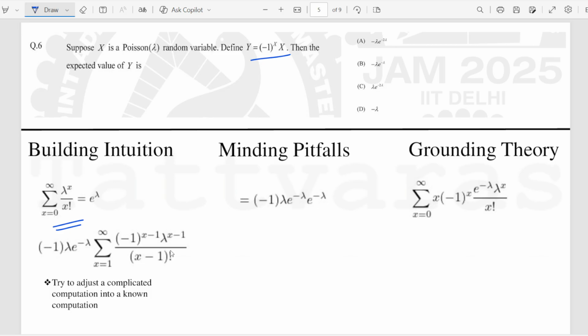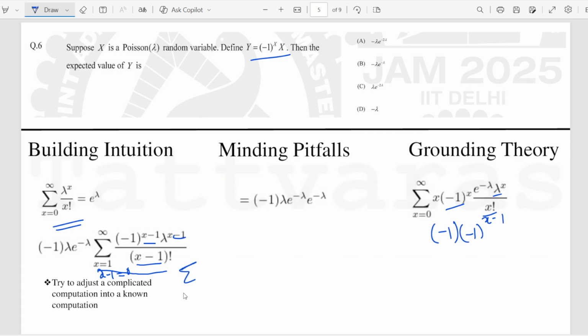Now, one more thing to notice, which could be a pitfall: when we are taking lambda common, reducing this to x minus 1 factorial, we also need to make this minus 1 as minus 1 multiplied by minus 1 to the power x minus 1. The reason is we are bringing it into this form where the summation starts from x equal to 1. So everything over here should be of the form x minus 1, because then this would effectively become x minus 1 equal to 0 summation to infinity, and this x minus 1 will become a new variable in itself.